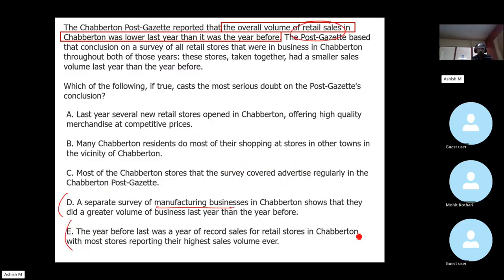All right, let's look at Edward. The year before last was a year of record sales for retail stores in Chabberton. Okay, all right. Can someone explain why Edward is not the right answer?